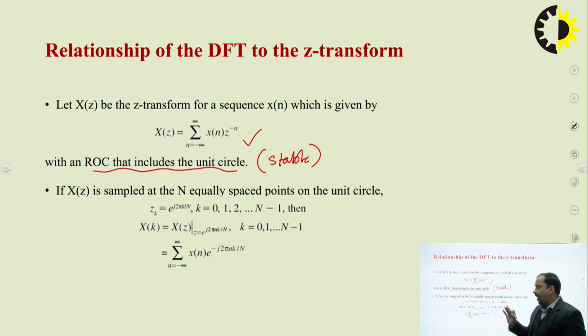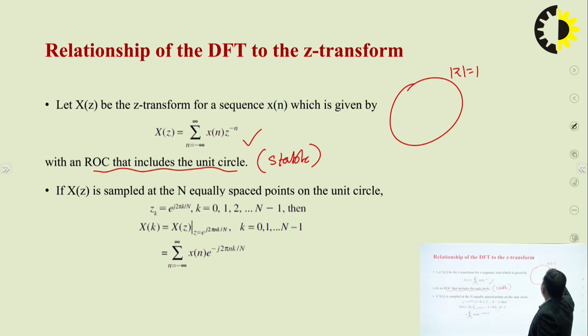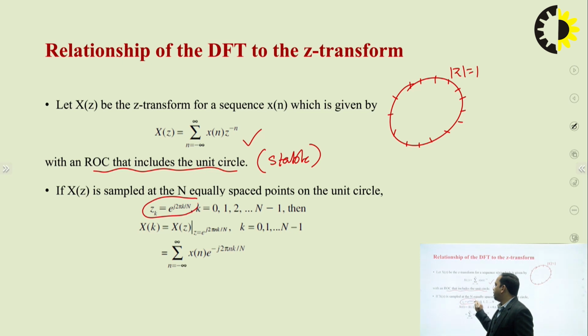Now, if X(z) is sampled at N equally spaced points on the unit circle, let's say this is mod z equals 1, a unit circle, it will sample this at N equally spaced points on the unit circle. So what I can observe is, I can replace z by e raised to power j 2 pi k by capital N, where k equals 0, 1, 2, up to N minus 1.